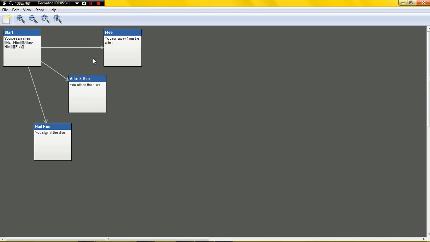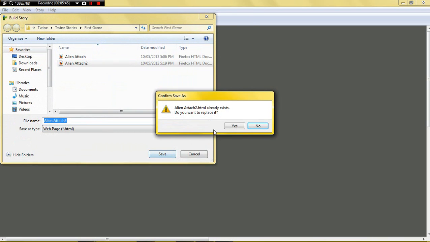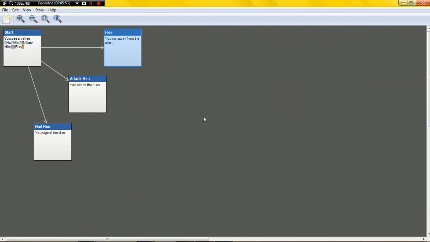And next episode I'll go into some more complex stuff you can do with your game. Sorry, because at the moment, if you go story, build story, and you click hail him and it says, oh, then you died, and you press backspace, it will just take you back. So that will be into dealing with how you can only go one way, and you can only click one option without restarting. But anyway, that's plenty for now.